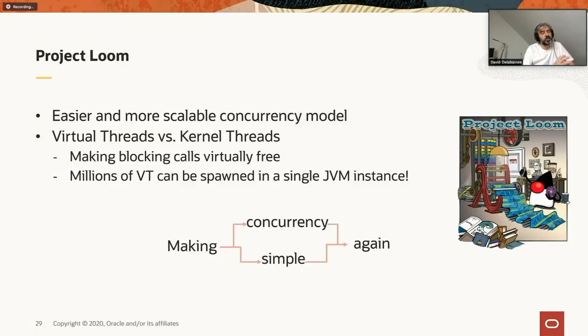Now, these days, we have multiple early access builds of Loom. If we look in the platform, there are already a few JEPs that have been added for Loom, and more specifically in JDK 14, we have re-implemented the legacy socket API. That was in preparation for something that is coming in JDK 15, which is re-implementing the legacy datagram socket API, which has been done in preparation for Loom.